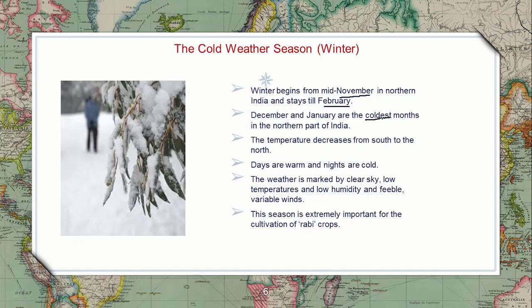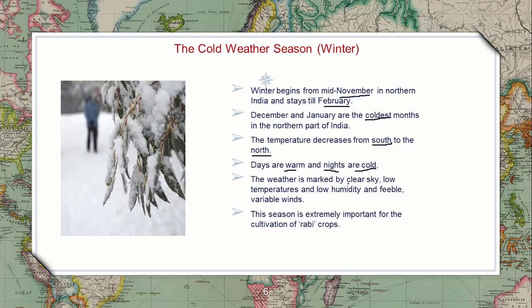The temperature decreases from south to north, because I just now explained to you. At the equator, it will be receiving more insolation, and the Tropic of Cancer passes through North India. That is the reason the temperature will be lower in North India compared to Tamil Nadu. And days will be warmer and nights will be cold in the winter season.